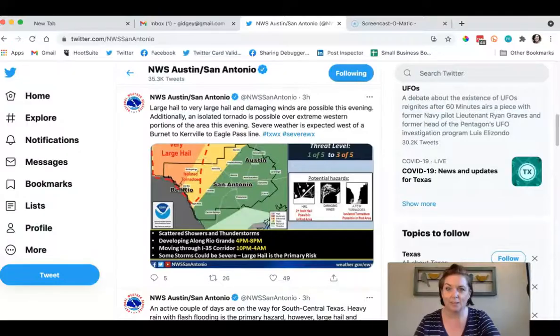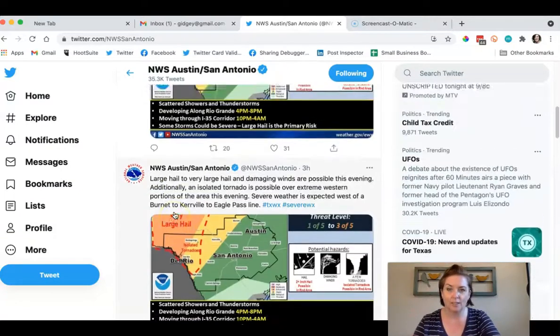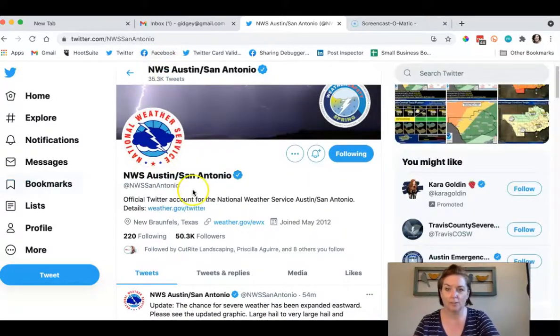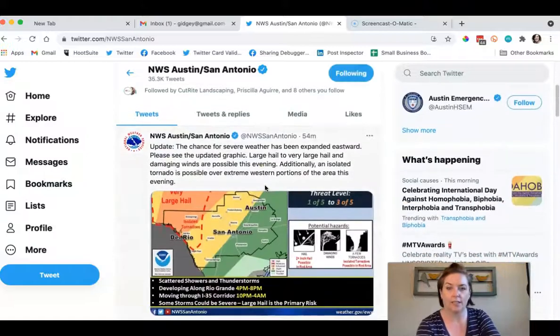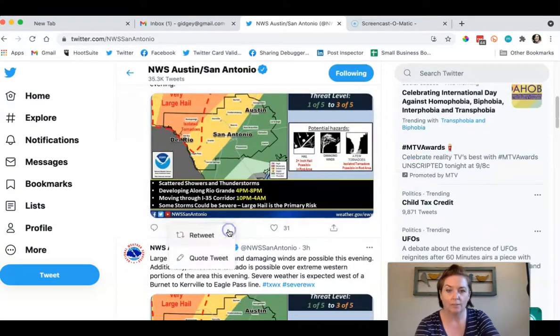So I'm using my how to get paid Twitter account that I use for tutorials. So here is the National Weather Service for Austin and San Antonio. Right here there's an update, there's a chance for severe weather expanded east. Right here where I live, it's moderate. So this is when I would retweet something, right?